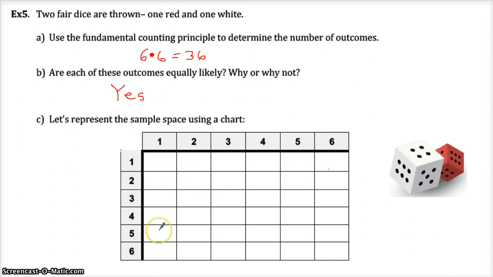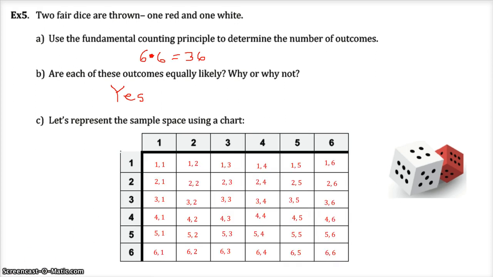And here's the 36 outcomes we have. Let me type this in because this would be painful to watch me do it. Well, I guess I could start. This is like if the first die is 1 and the second die is 1. This is like if the first die is 1 and the second die is 2, etc. Let me finish that myself. Okay, trust me, that would have been really painful to watch me type all that. But yeah, this is all the 36 possible ways that any one of the 6 possibilities on the first die can go with any one of the 6 possibilities on the other die. Let me copy paste this into the next page.